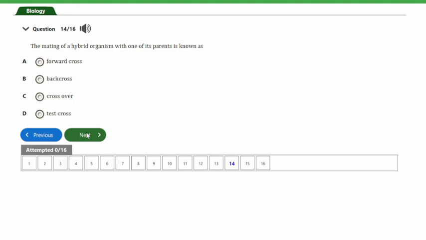The question says, the mating of a hybrid organism with one of its parents is known as A, forward cross, B, back cross, C, crossover, D, test cross. So guys, this is a form of back cross, the mating of a hybrid organism with one of its parents is a back cross. So that's option B, guys. Let's look at the next question, and that's question number 15.